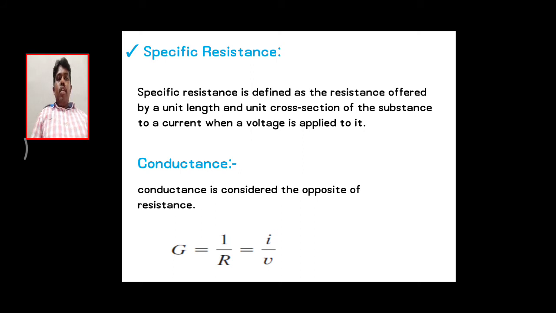The specific resistance is a property of the material again, considered per unit length. It is the resistance offered by a unit length and a unit area of cross section whenever a voltage is applied to that material, which is called the specific resistance. Take a unit length of the material with a unit cross-section area; calculating the resistance value of that unit-length material gives the specific resistance. The specific resistance is denoted by the letter rho, and it is measured in ohms only.